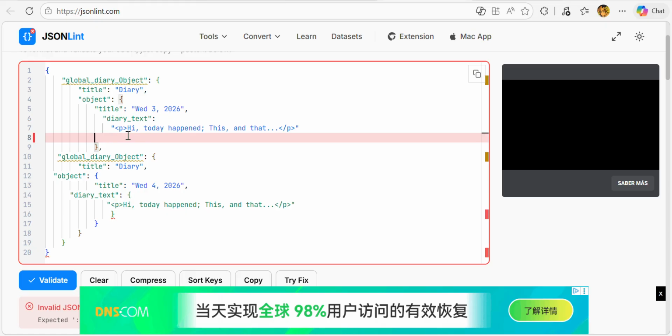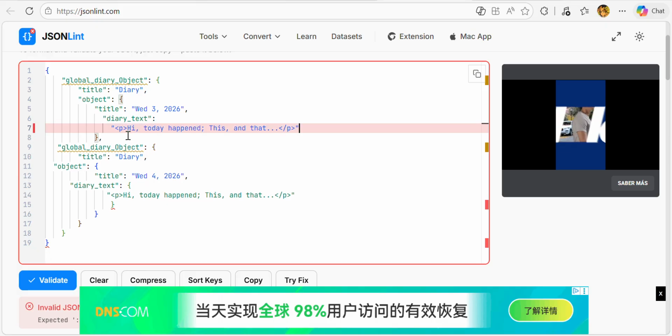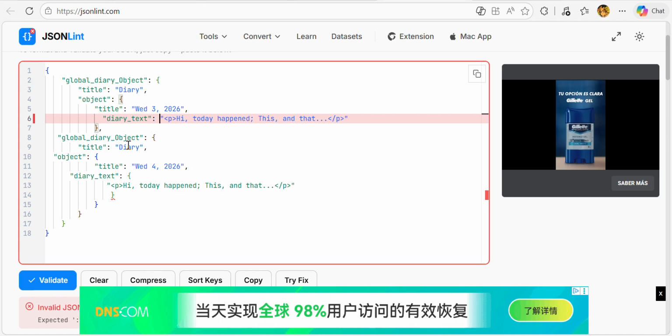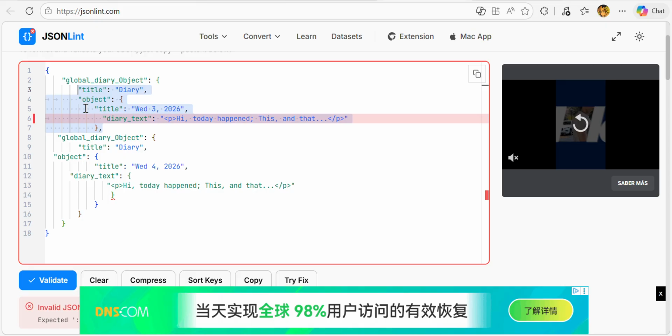I know what the problem is. This text is not necessarily the brackets, okay? We just leave it like that, and we can just copy this title and object here and paste it right down below here.